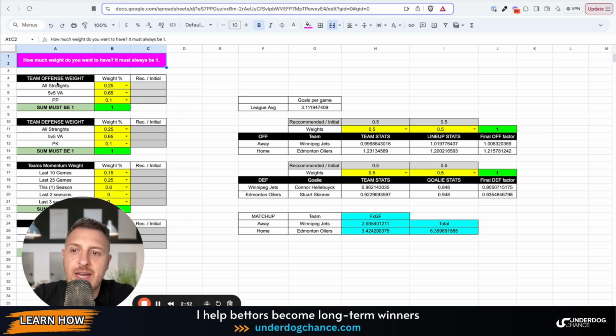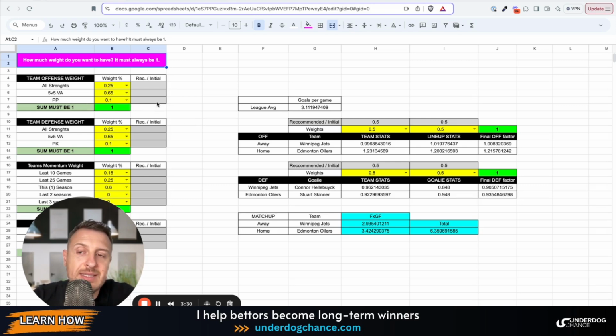Okay, so first I wanted to give team offense weight, which means that you can select how much weight you will give to all strengths, because in NHL teams will play 5-on-5 ice hockey, teams will play 4-on-5 power play, 5-on-3. It is also not the same if a team is leading by 4 goals, for example, because they will not play as offensively as they would if they were, for example, trailing. This is what we call score effects, and this is something you should take into account. And this is what we have here.